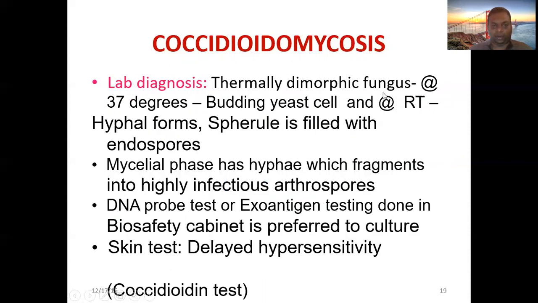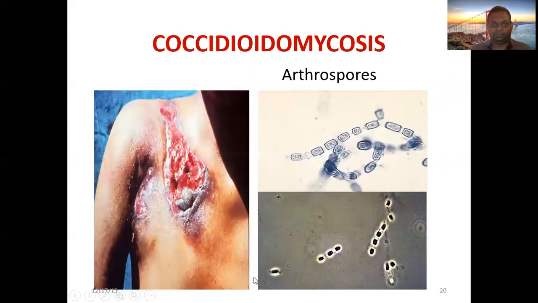Diagnosis: again thermally dimorphic fungi, mold at room temperature and yeast at 37 degrees body temperature. There is delayed hypersensitivity testing because it's a chronic infection. Like for tuberculosis, here we do a similar skin test. Arthrospores you can see.